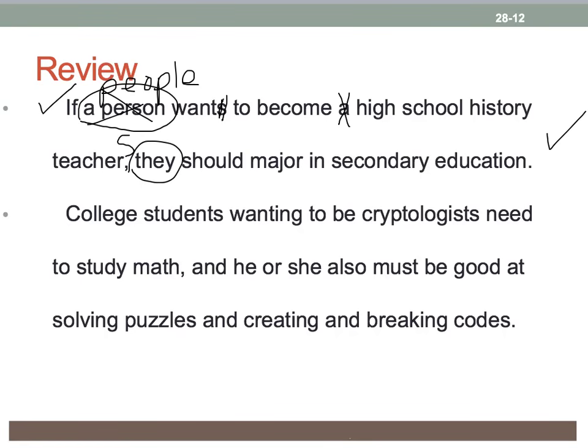College students wanting to be cryptologists need to study math, and he or she also must be good at solving puzzles and creating and breaking codes. Well, this is a pretty easy fix. We have students here as our plural antecedent this time, and strangely, a shift to singular pronouns here. So easy fix, just get rid of those and substitute the plural they so it now agrees with students.